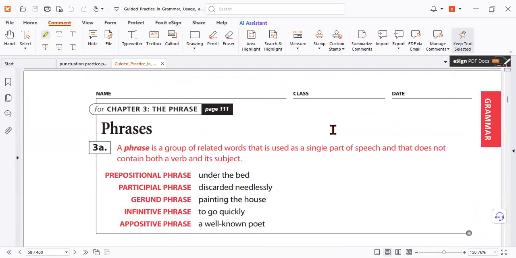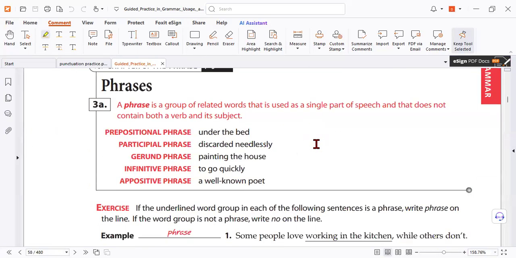Let's know more about phrases. In English, we have six or seven phrases. We'll study some of them today. Number one, it's called the preposition phrase. We know it from the name. It starts with a preposition. Participle, you know, present participle or past participle. Gerund, as you know, means verb plus ing, so it's a phrase. Infinitive, it starts with an infinitive. Appositive, as you know, is just like additional information.